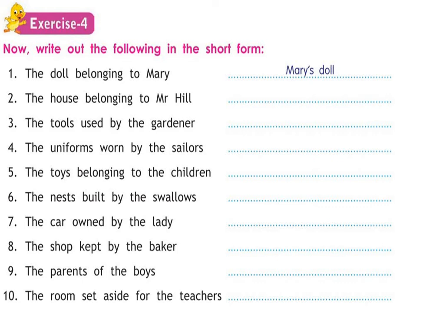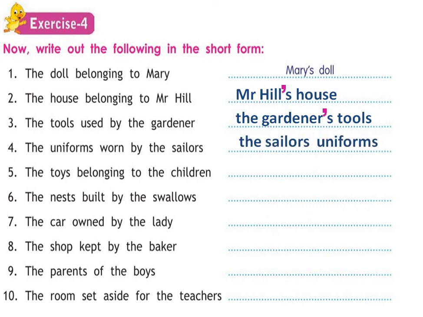The house belonging to Mr. Hill. Whose house? Mr. Hill's house. So after Mr. Hill, add apostrophe and then S and then house. Mr. Hill's house. The tools used by the gardener. Whose tools? The gardener's tools. Gardener is singular, so we will add apostrophe S. Gardener's tools. Uniforms of the sailors. So the sailors' uniforms. Sailors is plural, so you will add only apostrophe.